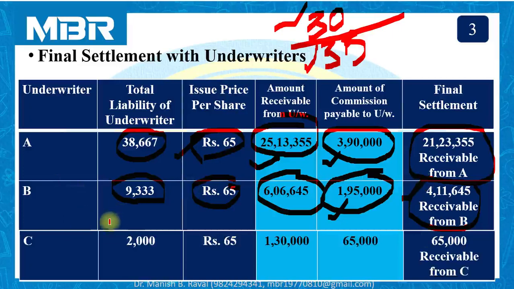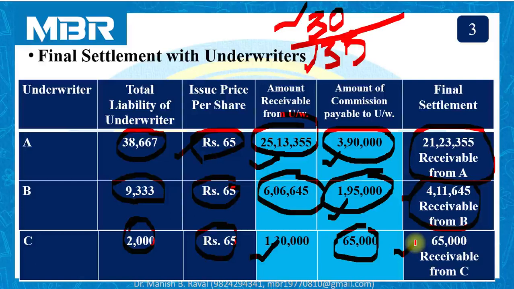Final settlement with underwriter C. Underwriter C is responsible to purchase only 2,000 shares from the company at the rate of rupees 65 in total, 30 plus 35. Total amount receivable from underwriter C is rupees 1,30,000, and on the other hand, the company is required to pay 65,000 to underwriter C for his efforts on underwriting the issue. So, as a part of final settlement, the company will receive 65,000 from underwriter C. This is all about the final settlement with underwriters.